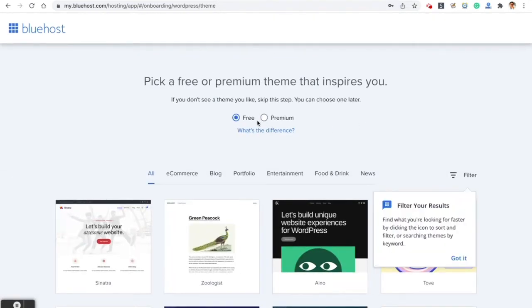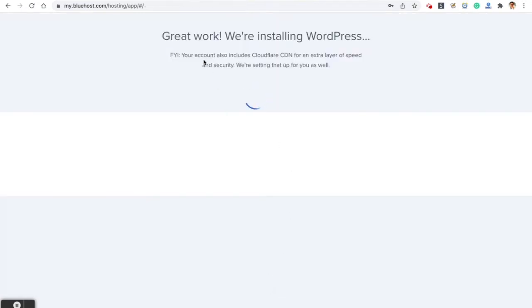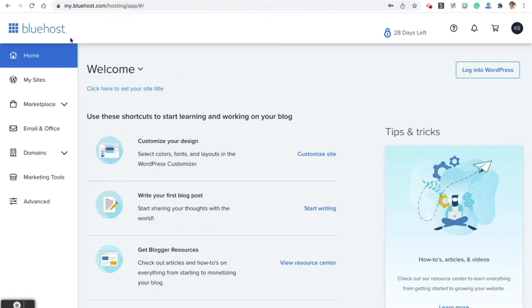What we're going to do is skip this one. Let's not worry about themes now. What I'm going to do is set you up with the 2021 theme and just get your menu and pages set up so you can start adding content. Okay, so let me skip this step for now. Here we are. Okay, now that's all been done.